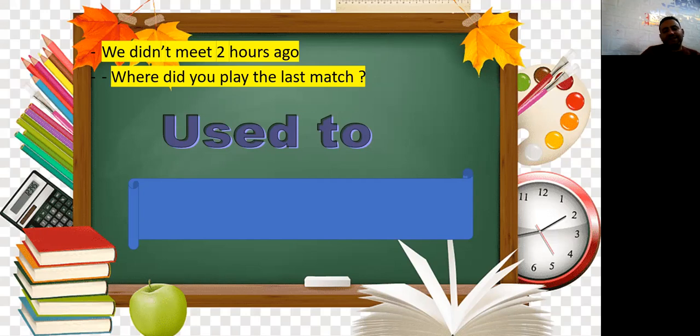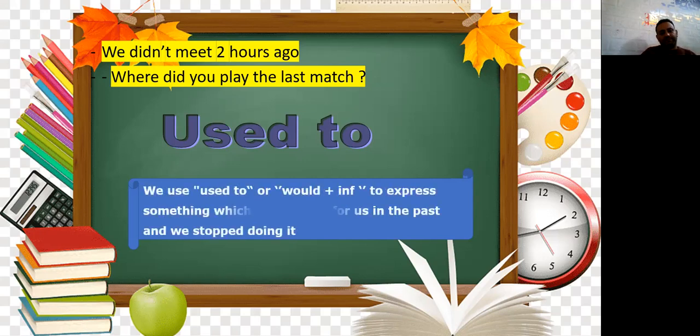It's just the past habit which happened and vanished. We use used to or would plus infinitive to express something which was a habit for us in the past and we stopped doing it.